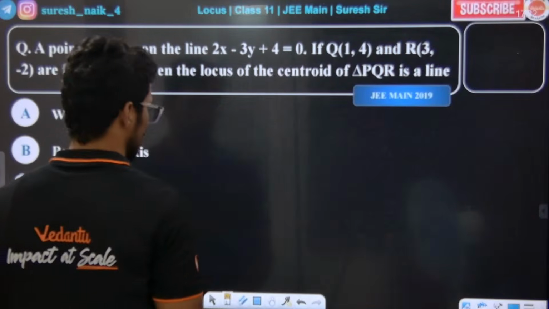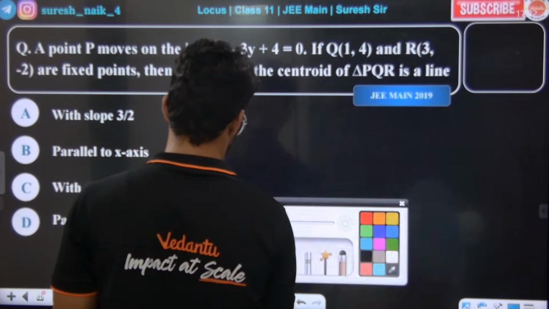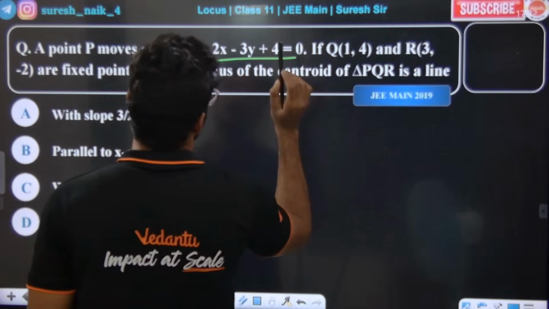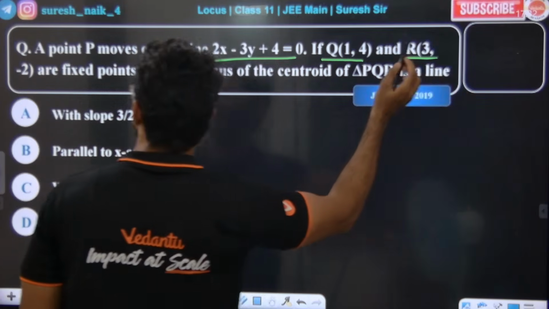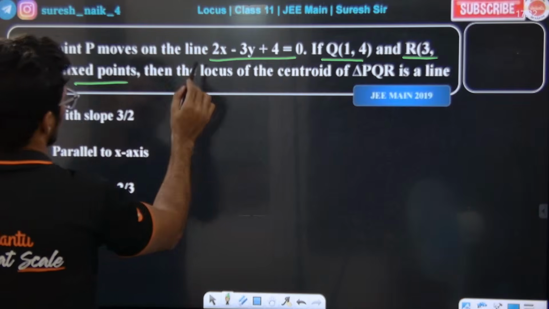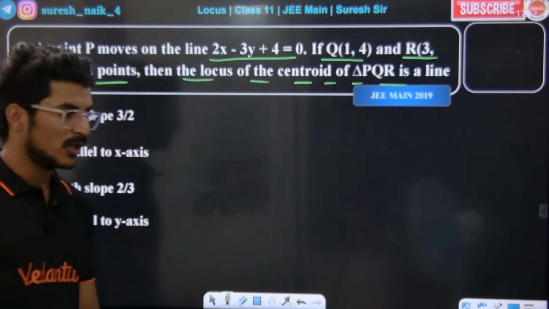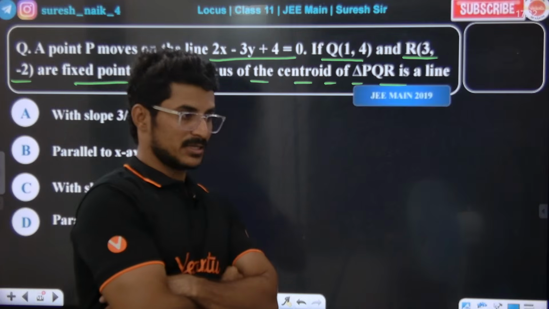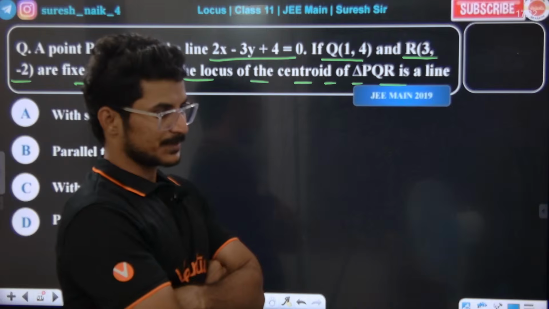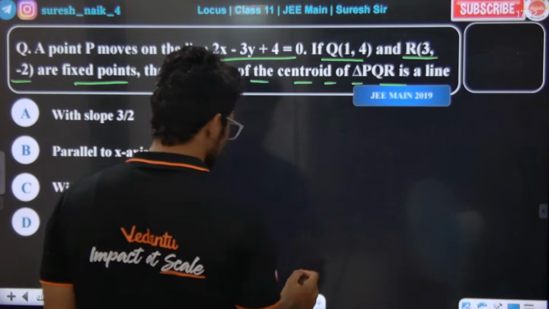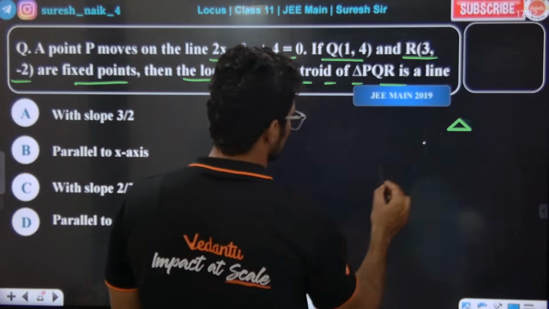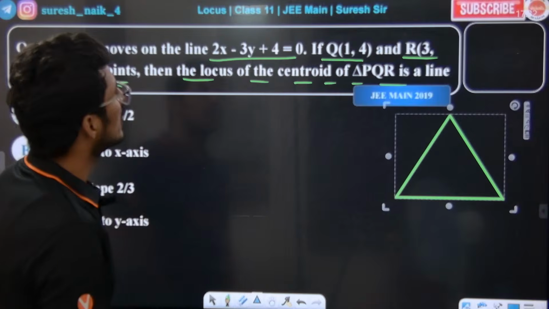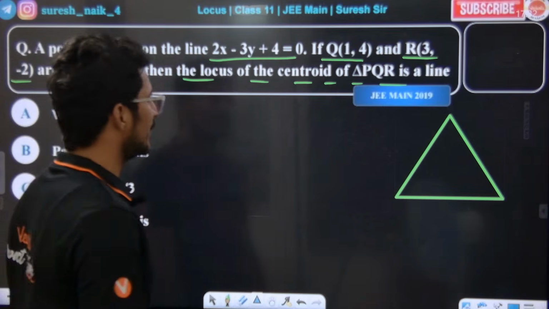In the question, what we have been given: if the point P moves on this line, and Q and R have these coordinates at the fixed point, then find the locus of the centroid of triangle PQR. This is triangle PQR. Let's say the point P.